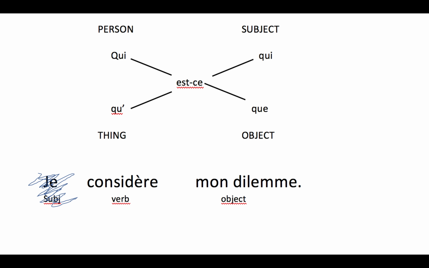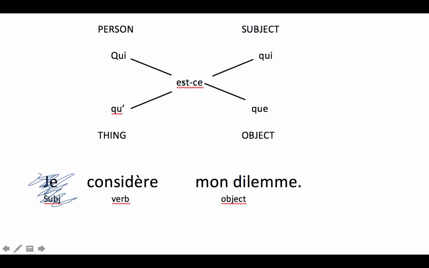So let's look at that first one. Je considère mon dilemme. Let's pretend I didn't hear this je. So what I hear is considère mon dilemme. I want to know, who's considering my dilemma? I want to replace the subject that is also a person with a question word. So first of all, it's a person, so I'm going to use qui. And it's the subject of the sentence as well. So I'm going to use qui here.